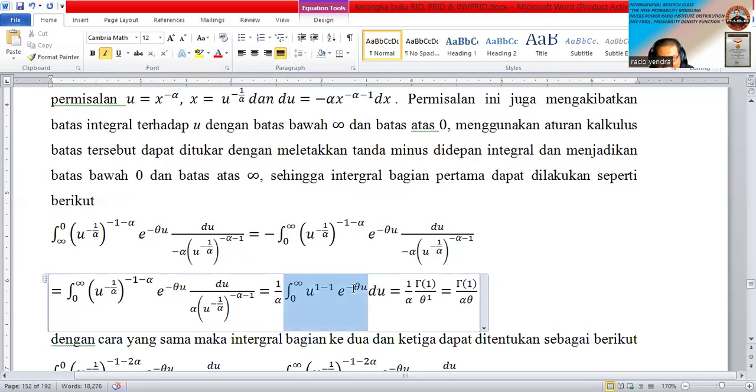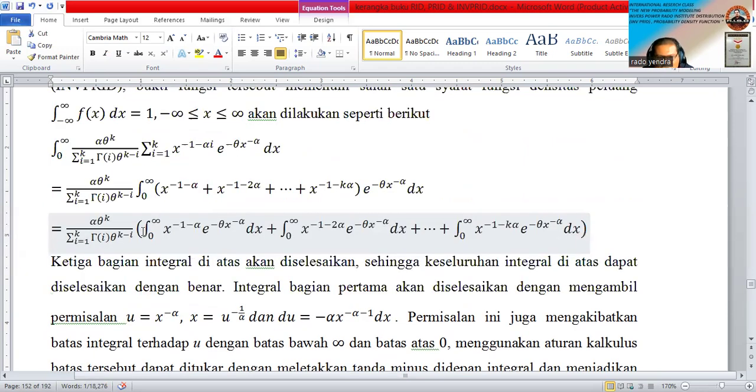This is very easy. By using the definition of the gamma density function, we can conclude that the integration is 1 divided by alpha multiplied by gamma function 1 divided by theta power 1, equal to gamma function 1 divided by alpha theta. This is the solution of the integral in the first partition. Okay, next. We have succeeded in solving this partition.